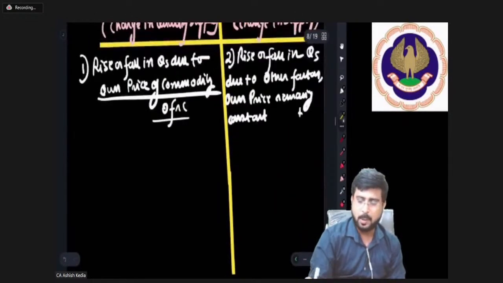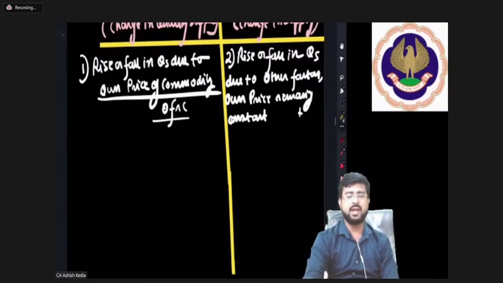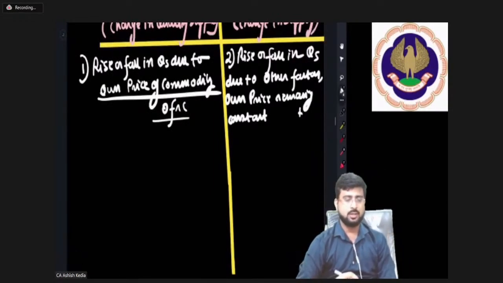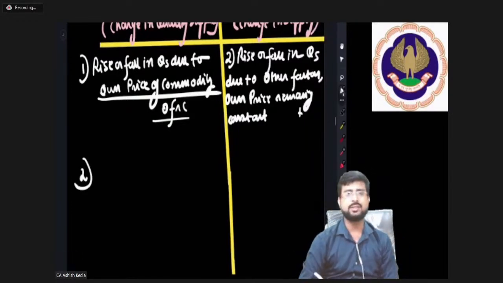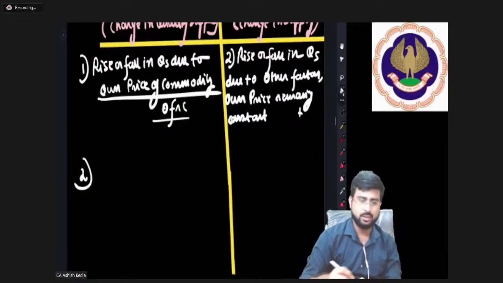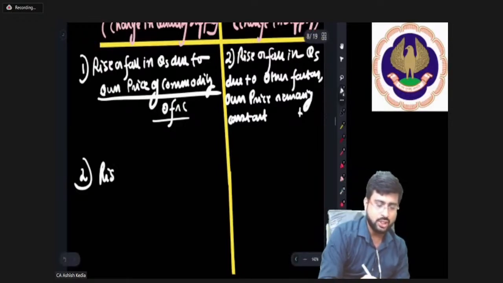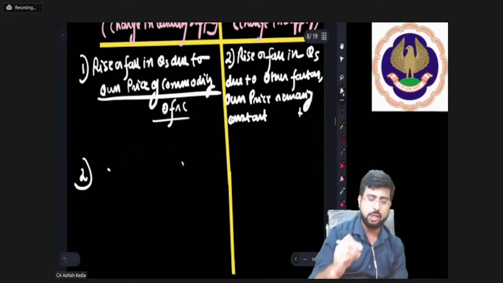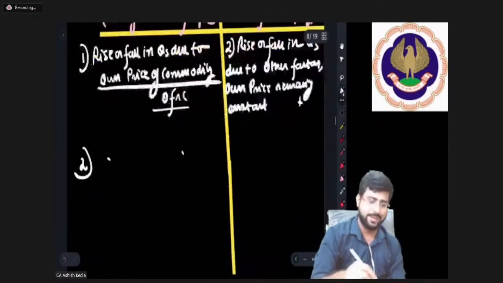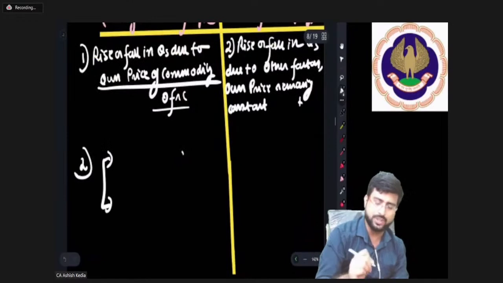Now friends, pay attention everyone. Number two: remember that movement is of two types.